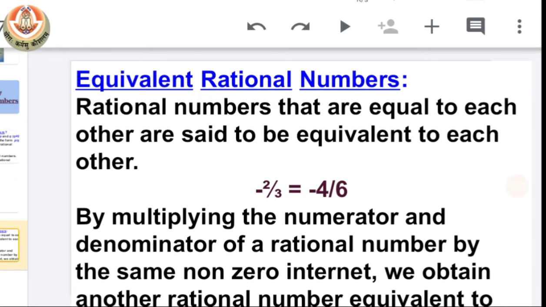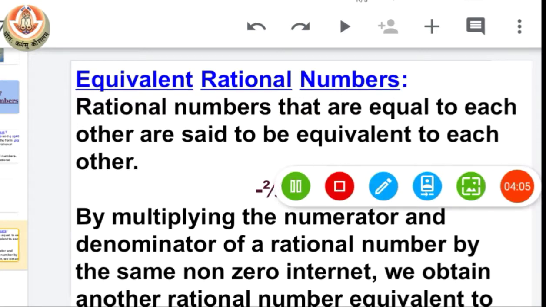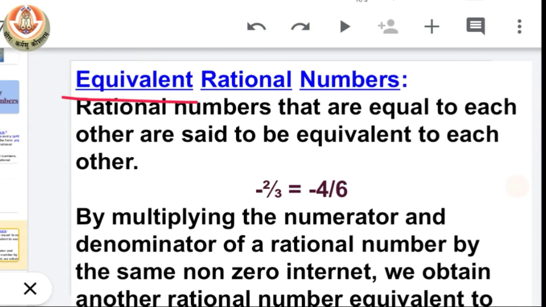Let's move on to the next topic, which is equivalent rational numbers. Now, from the term equivalent, you can easily understand that it means equal rational numbers which have equal value. So, rational numbers that are equal to each other are said to be equivalent to each other. Means those whose values are equal we can term as equivalent rational numbers. You can see here we have an example. We have 2 by 3 and 4 by 6.